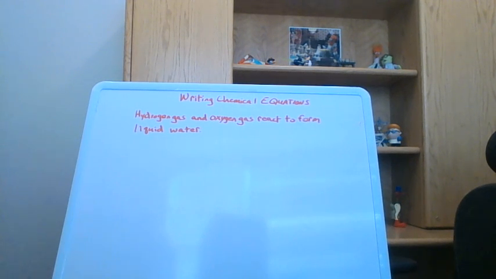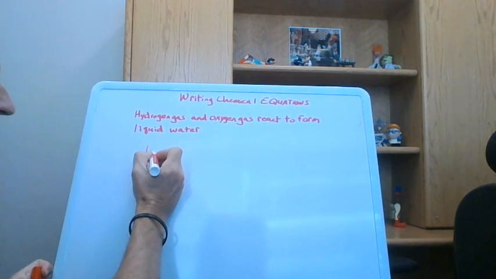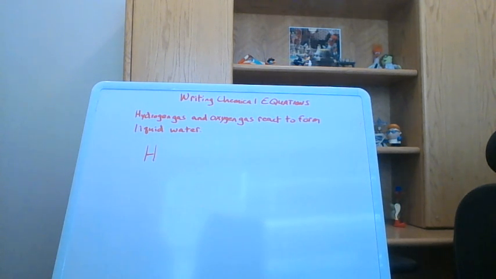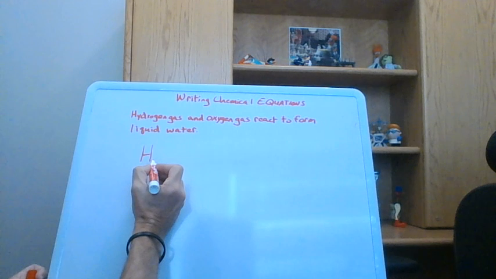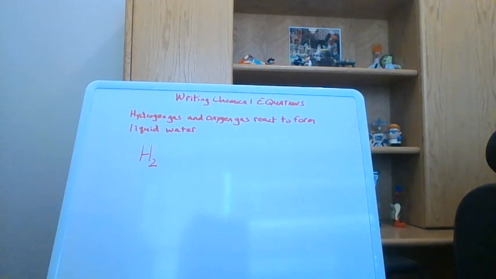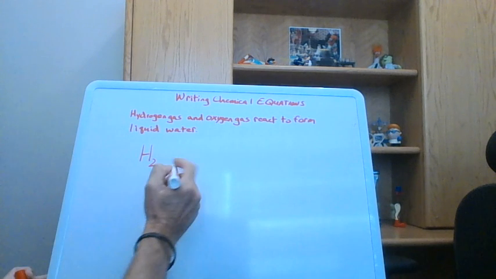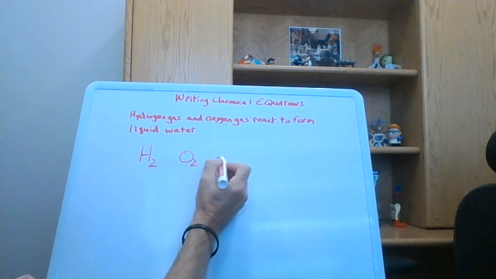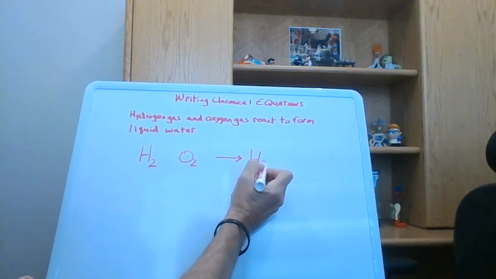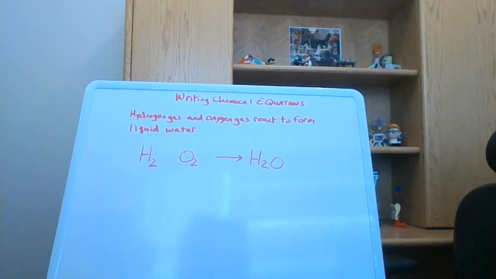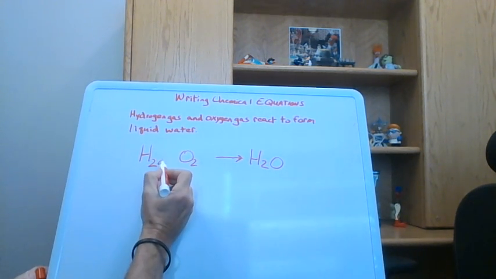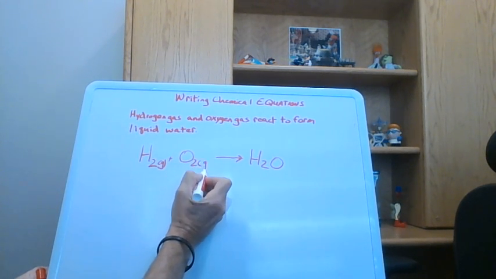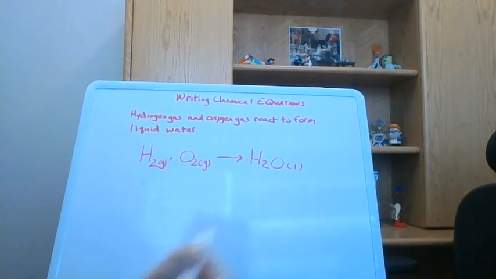So we look at our periodic table and we find the symbol for hydrogen as H. But we have to remember which elements are diatomic, and that's our Have No Fear Of Ice Cold Beer. So H is our Have, so this is a diatomic. And what we're adding it to is oxygen, and so that's our Of. So it's diatomic, and it's going to react to form liquid water. All right, so H2O we should know is our water, right? So now we need to put in our states of matter, so it tells us that hydrogen is a gas, and we're adding it to oxygen gas, and we're forming liquid water.